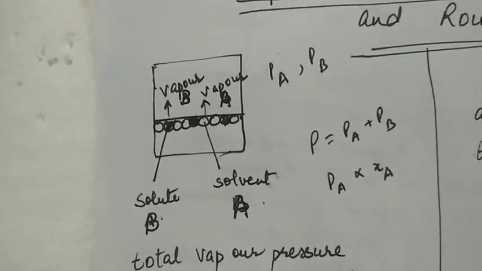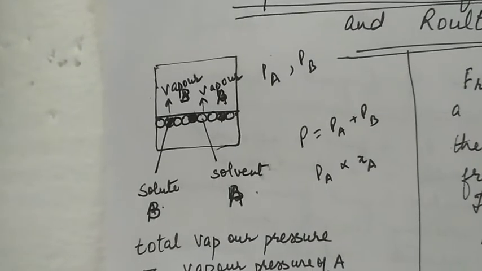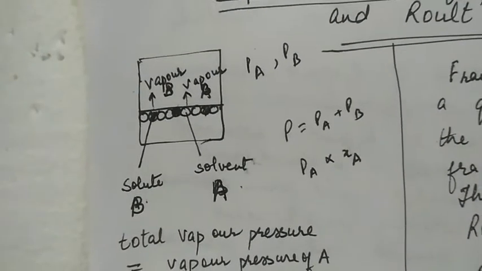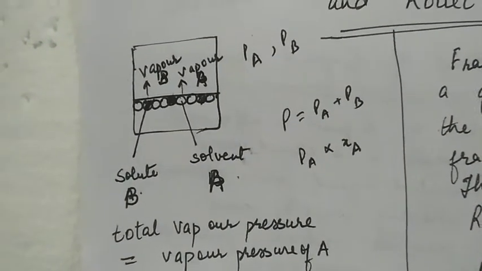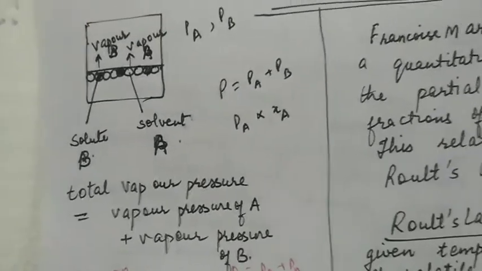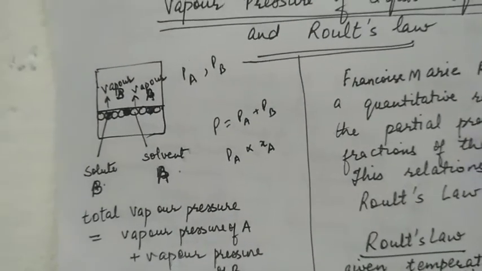When a liquid is allowed to evaporate in a closed vessel, a part of the liquid evaporates and fills the available space with the vapors.